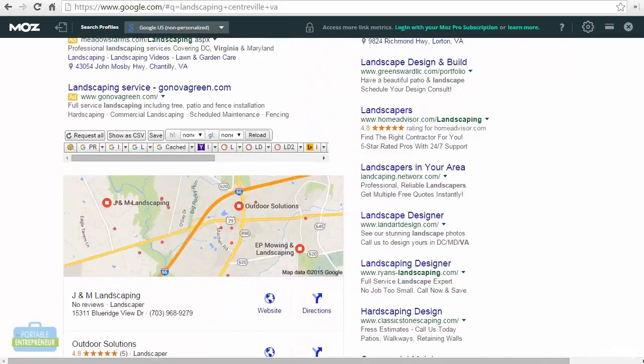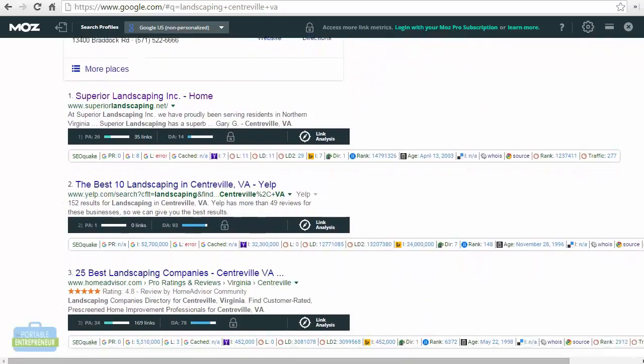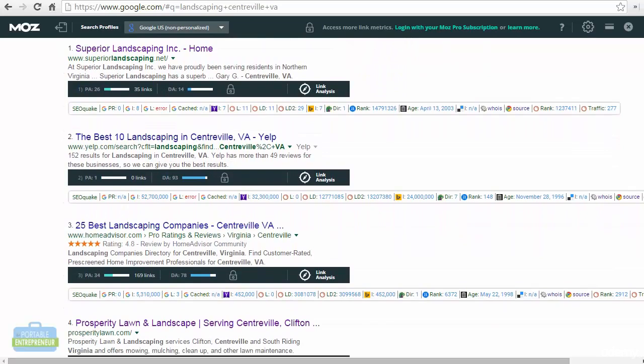Now, page authority is similar to domain authority, except that it is specific to each page on the website. Every page on your website is going to have its own page authority, again based on a scale of 100, the higher number being the better. If we are looking to outrank this specific page, which happens to be the home page, it has a page authority of 26. Anytime you start to get over about 40, that's when your competition really starts to be a bit more tough to beat.